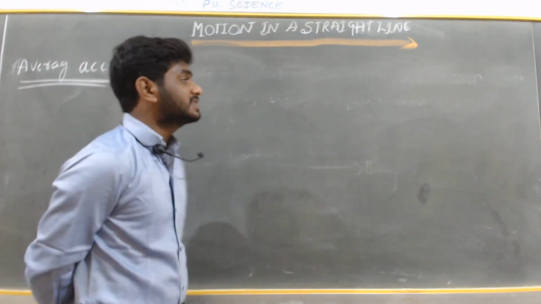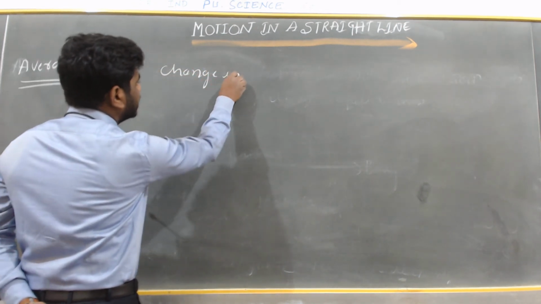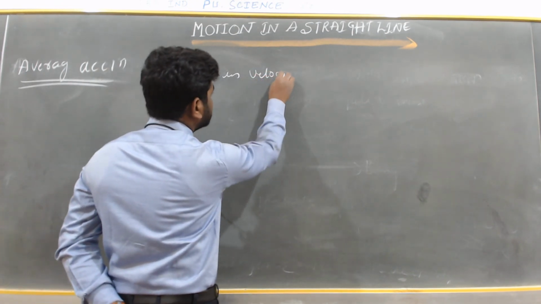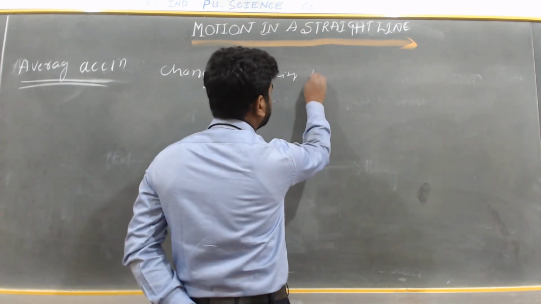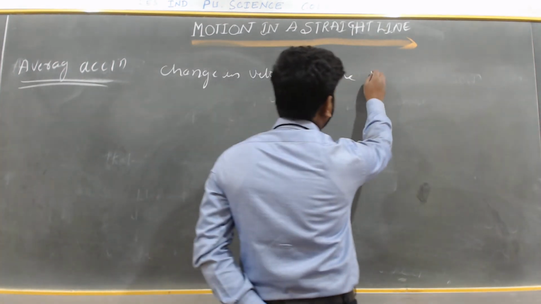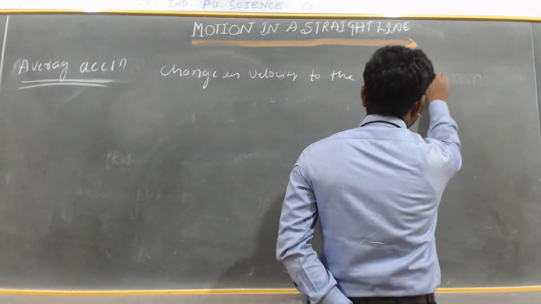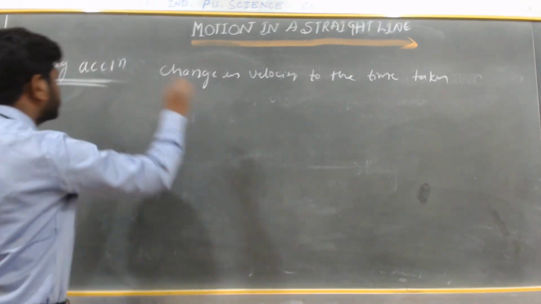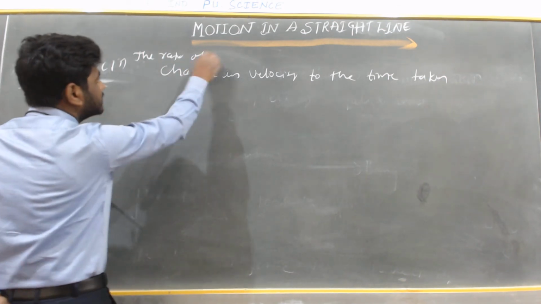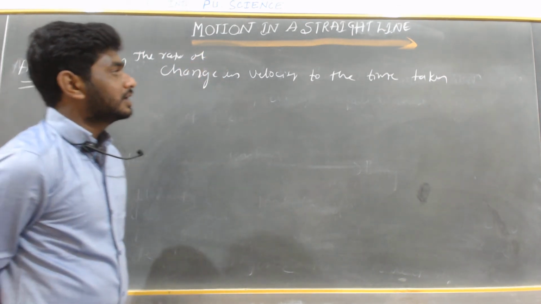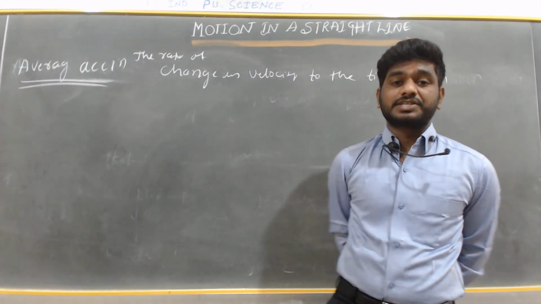Average acceleration means change in velocity, or the ratio of change in velocity to the time taken or time interval. The ratio of change in velocity to the time taken or time interval, we call it average acceleration.